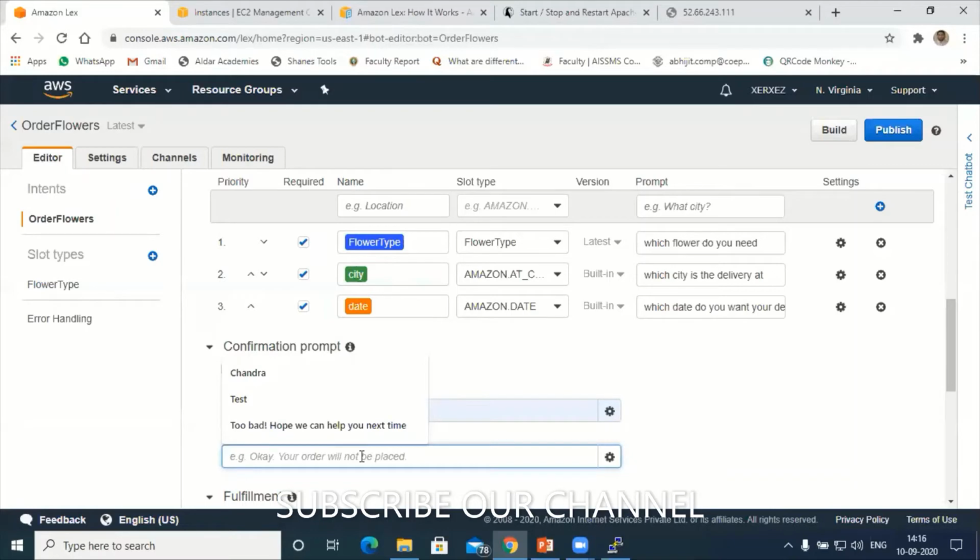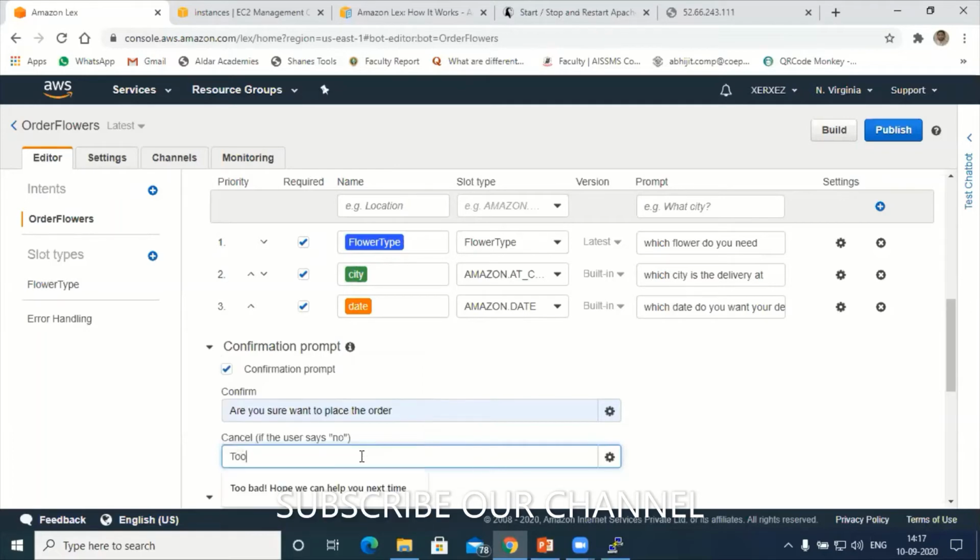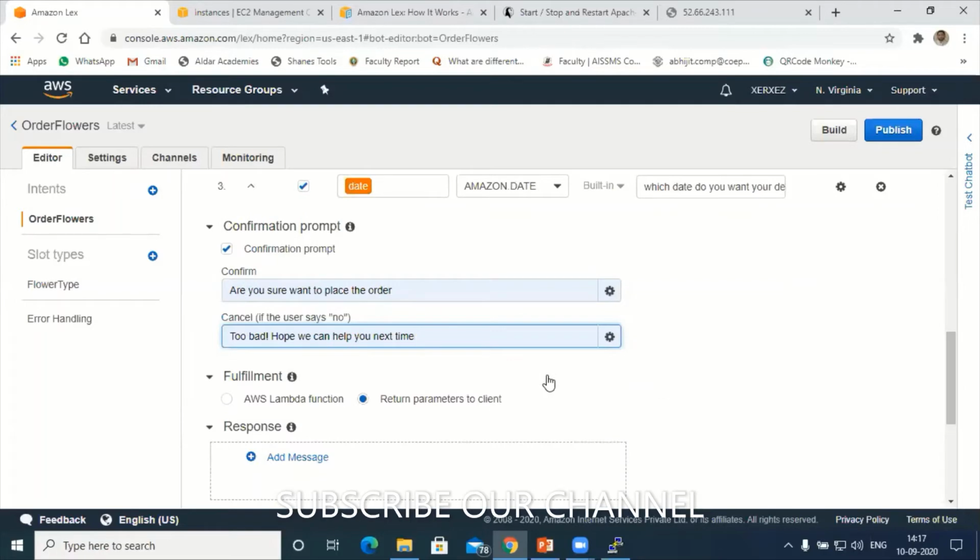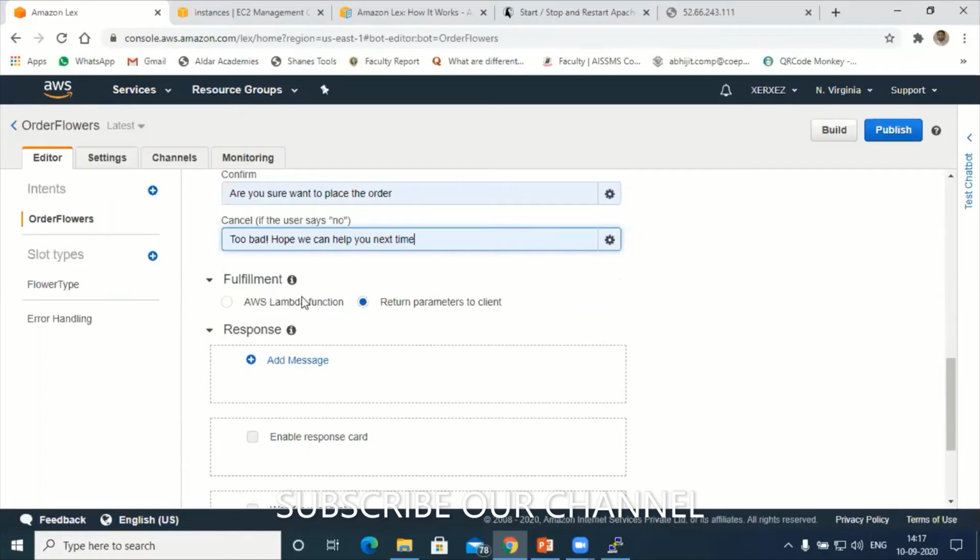If he is not ready to place the order, we should politely send a message. Too bad, hope we can help you next time. This is for if the client is not booking the flower. Now next is the response message. Under fulfillment lambda function, I'm not going to use it here. Return parameter to the client directly.